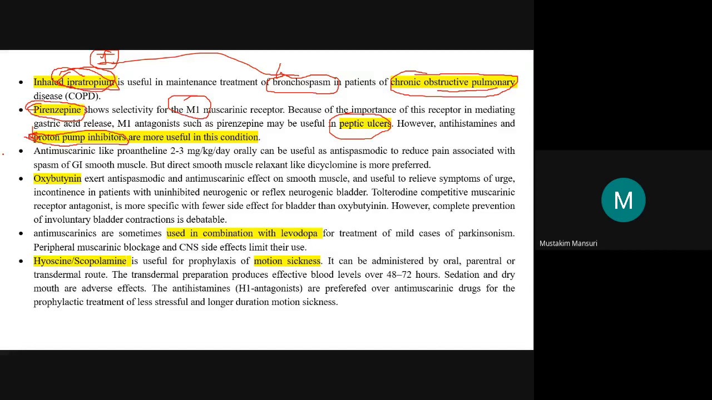Then comes oxybutynin. It produces an antispasmodic as well as antimuscarinic effect. So this is used for urge incontinence in patients with neurogenic bladder. Another agent is tolterodine, a competitive muscarinic receptor antagonist, which has fewer side effects compared to oxybutynin.